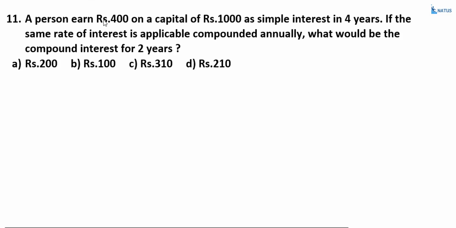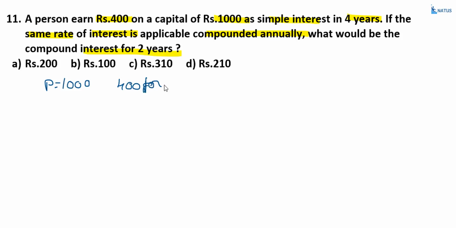A person earned 400 rupees on a capital of 1000 rupees as simple interest in 4 years. If the same rate of interest is applicable to compound annually, what would be the compound interest after 2 years? See, what is the capital? Principal is equal to 1000. What is the interest? 400 rupees for 4 years.